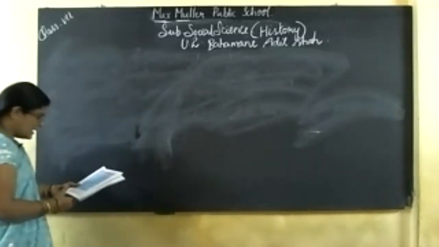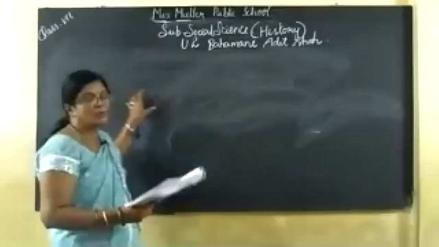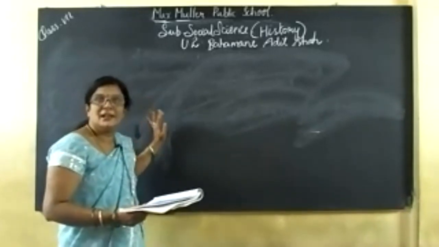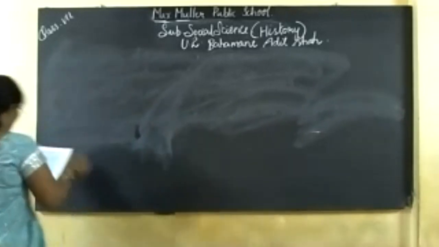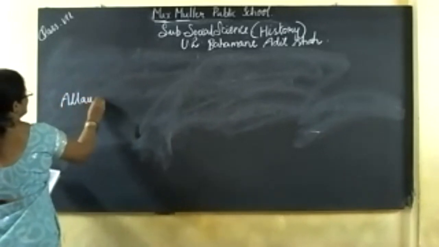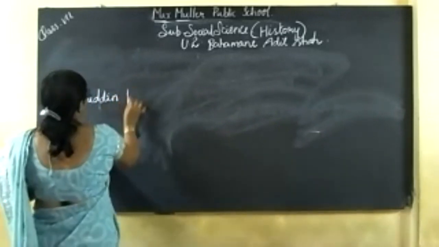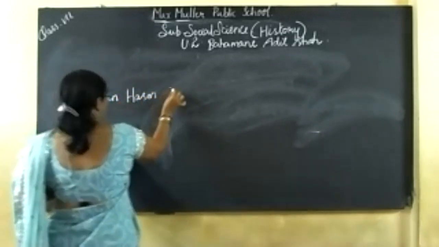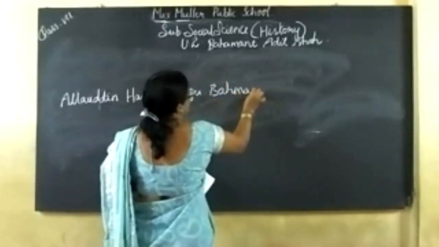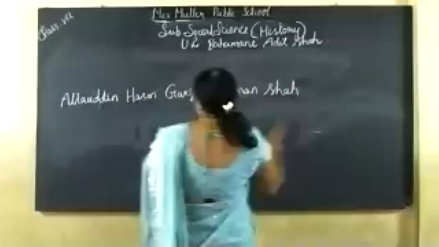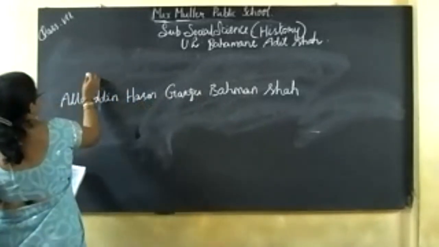Okay. Next, the Bahmani kingdom was established in 1347, in northern Vijayanagar. Who was the founder of the Bahmani dynasty? Alauddin Hassan Gangu, Bahman Shah. So he was the founder of the Bahmani dynasty.